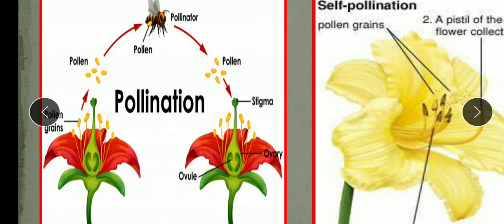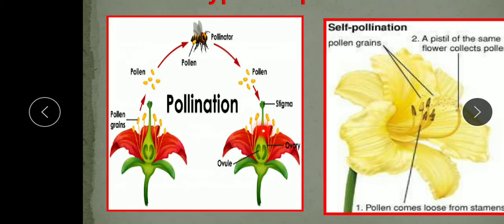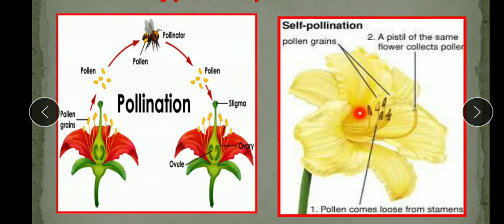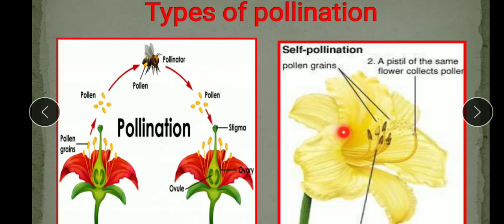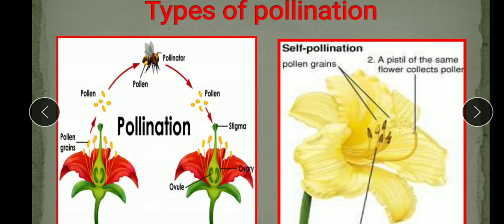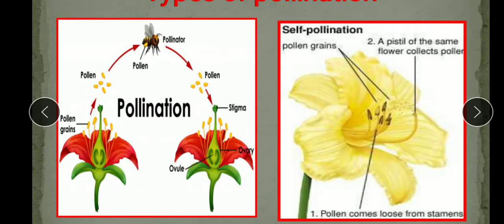Now what happens in self pollination? As such, no external agents are required. So the pollen grains are produced in small numbers. So small numbers of pollen grains are sufficient to reach the stigma. So there's no wastage of pollen grains. But children, you see here in cross pollination, pollen grains are produced in large numbers. So this large number of pollen grains are produced. Why? Because there are chances of wastage of pollen grains on their way.